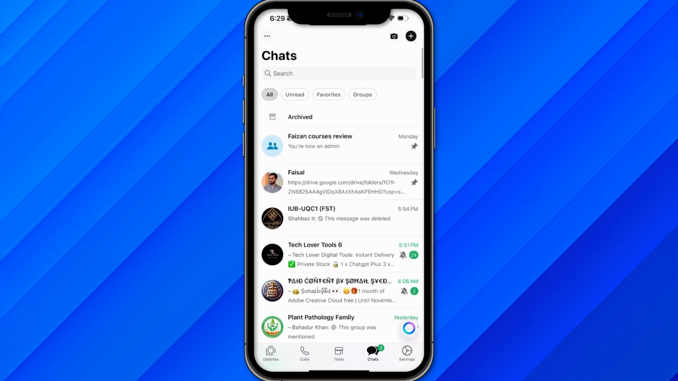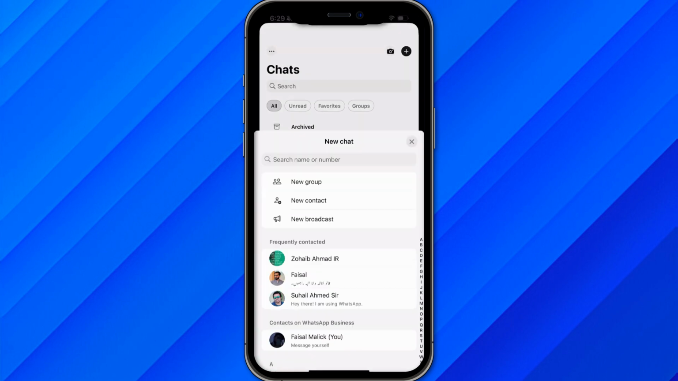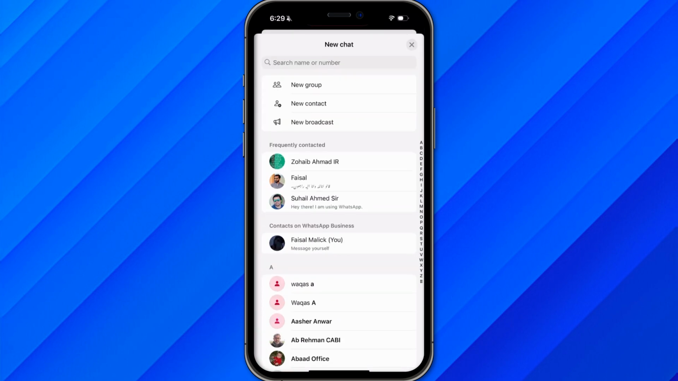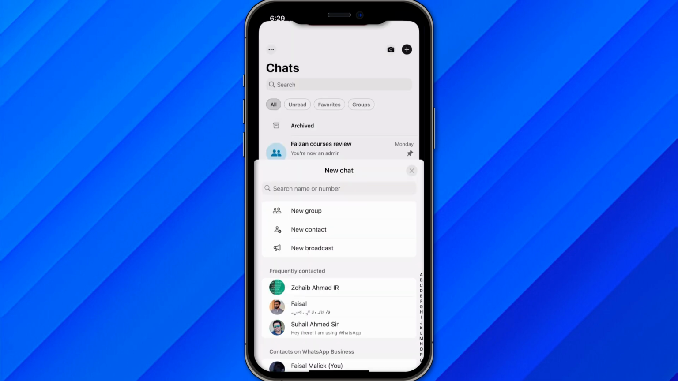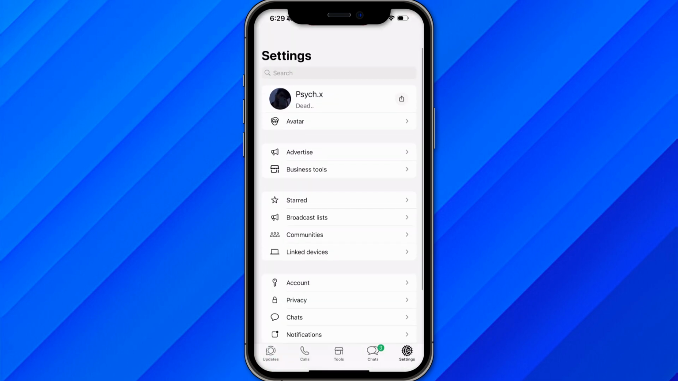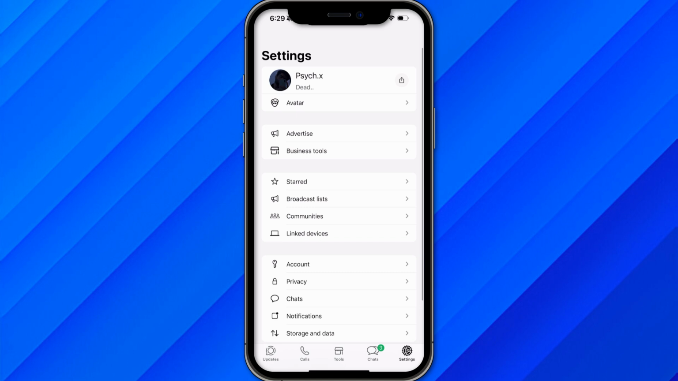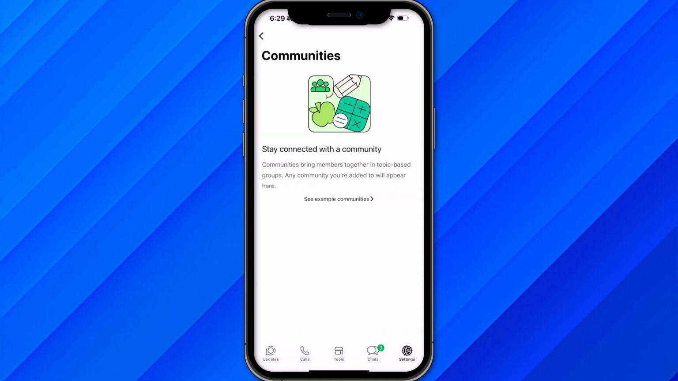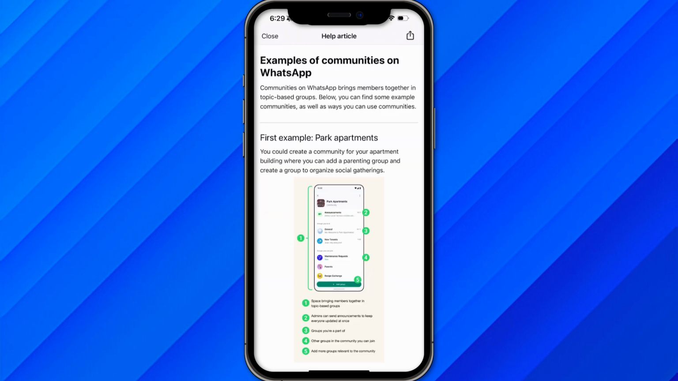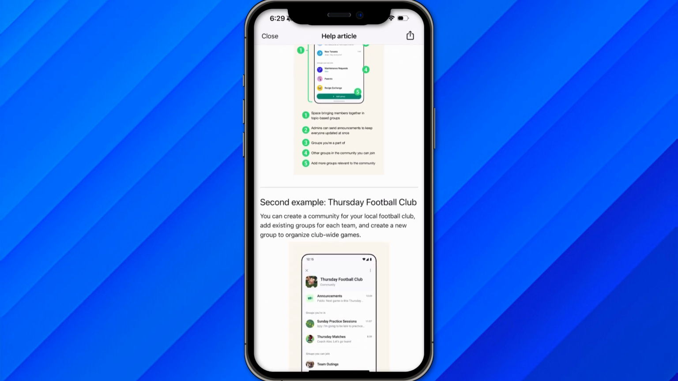Once you see this interface, if I click on the plus button, you can see that I am not able to see the communities option here. If I go to the settings, I can see an option called communities. Just click on communities, and now, as you can see, I am not able to see the option to create a community or join a community, anything like that. That is because WhatsApp does not allow WhatsApp Business to create communities right now.